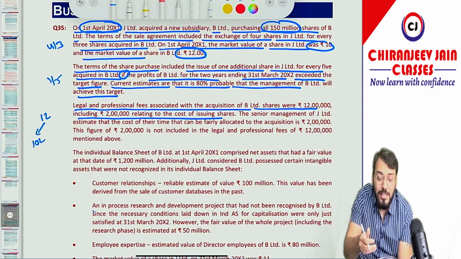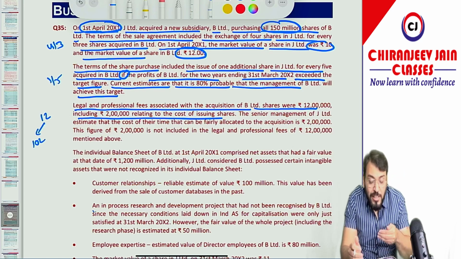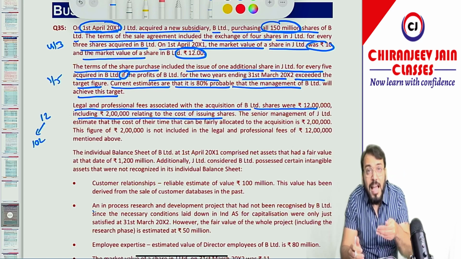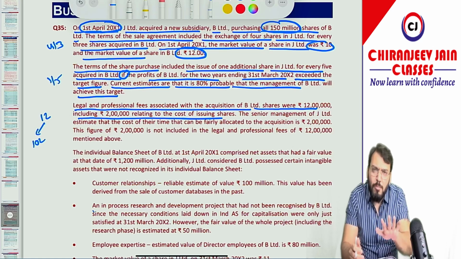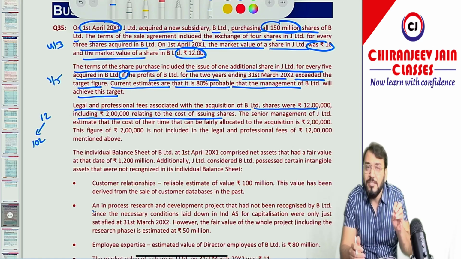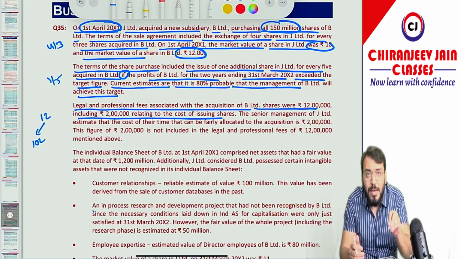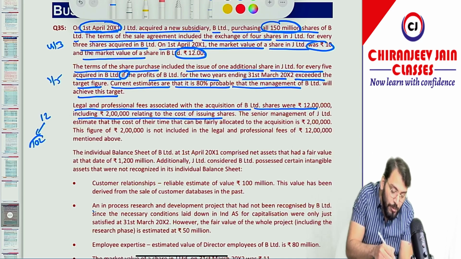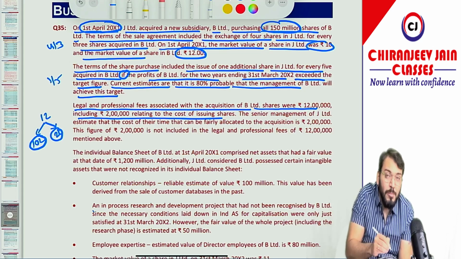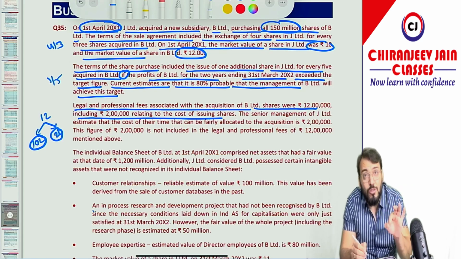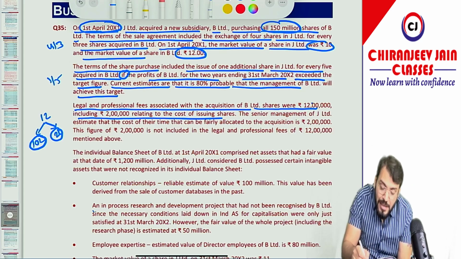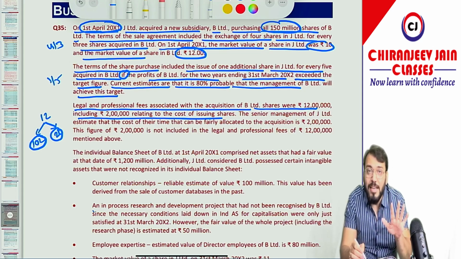because legal and professional fee associated with the acquisition become direct cost of the acquirer related to acquisition, that will be charged to profit and loss account as an expense. That cannot be a part of PC. So this 10 lakh will be charged to profit and loss account as an expense, and 2 lakh will be deducted from equity. So that will be also not included in PC. So entire 12 lakh should not be included in PC.